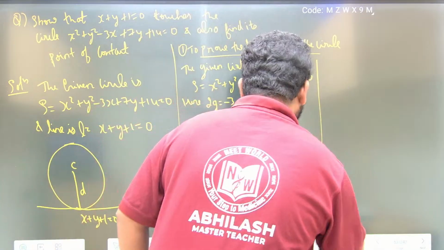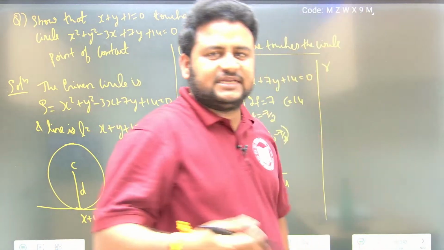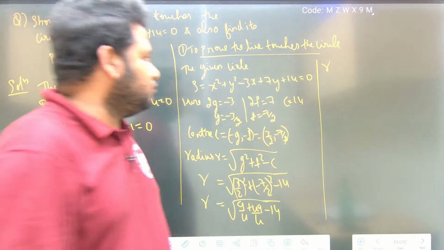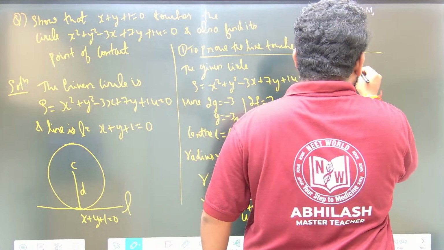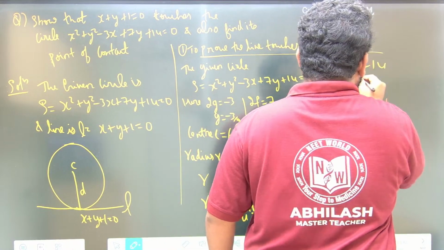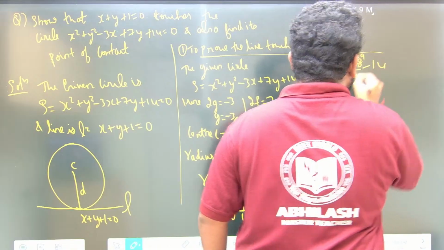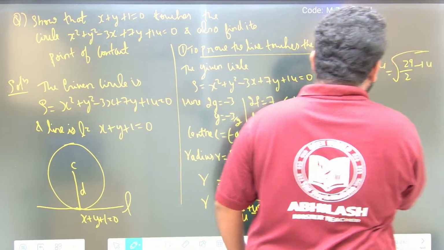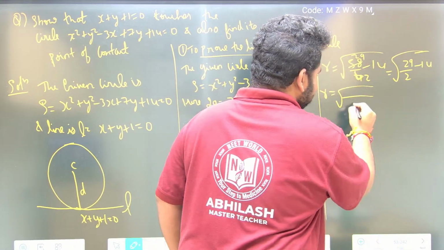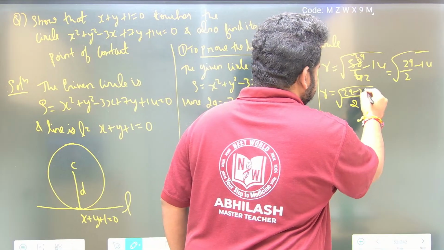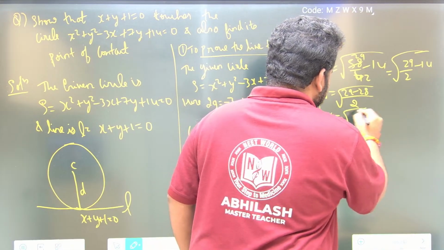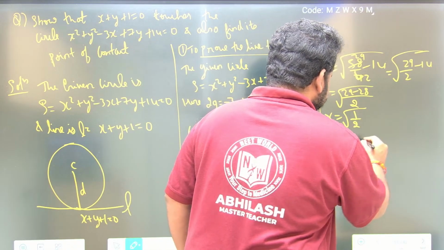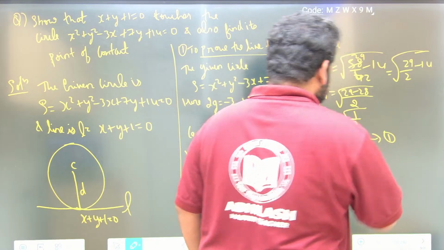Now let us continue. 49 plus 9 is 58. 58 by 4 is 29 by 2. Let me write one more step: 58 by 4 minus 14, that is square root of 29 by 2 minus 14. If I take LCM as 2, that is 29 minus 28, so radius will be equal to square root of 1 by 2, which is 1 by root 2. So this will be equation 1.